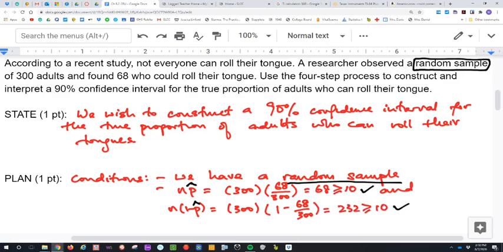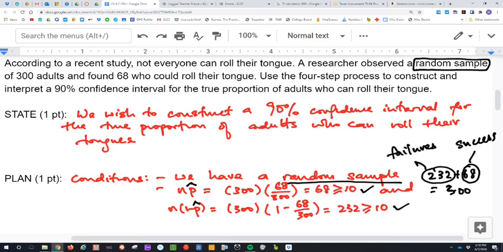Woohoo! Class, notice something. If you add 232 and 68, that actually gives you 300. So we sometimes look at 68 as success, and then we look at 232 as failures, right? Success and failure. So 68 of the 300 were successful. 232 of the 300 were not successful.